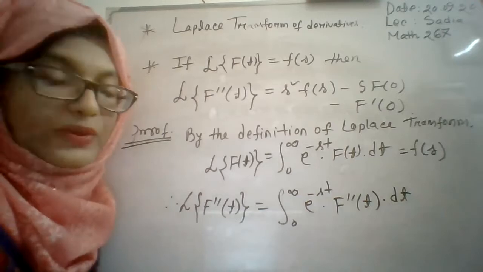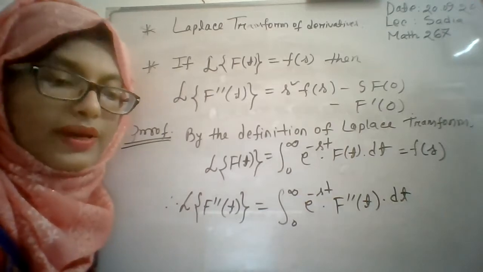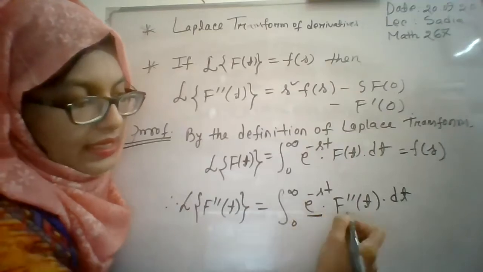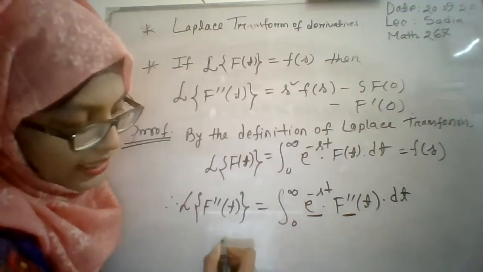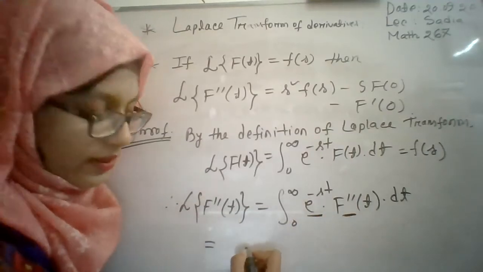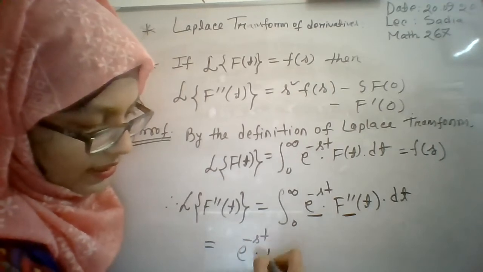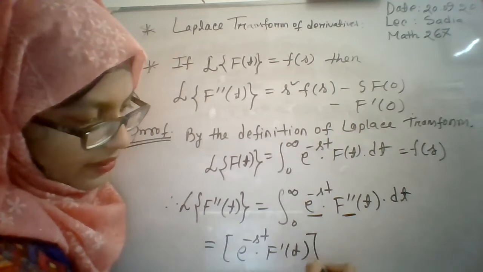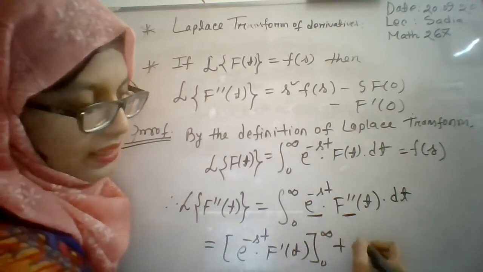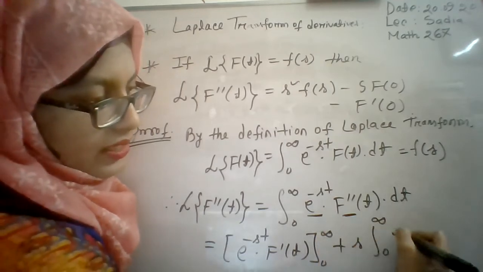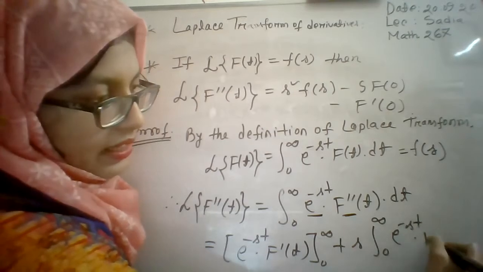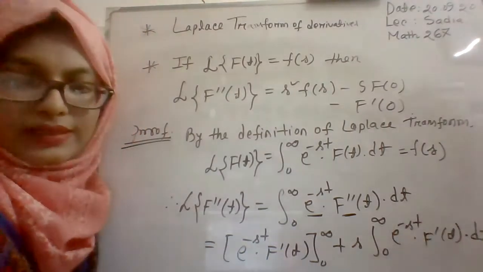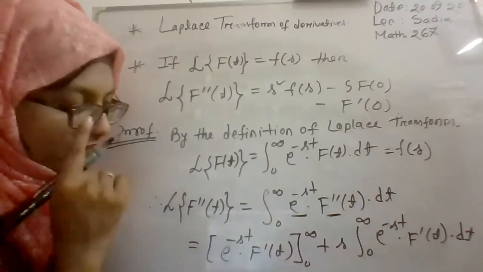Now you have to complete this improper integration by using the UV formula. Here you have to consider e to the power minus st as u and f double prime t as v, and after using the UV formula the result will be e to the power minus st f prime t, with upper and lower limits 0 to infinity, plus s times the integral from 0 to infinity of e to the power minus st f prime t dt.